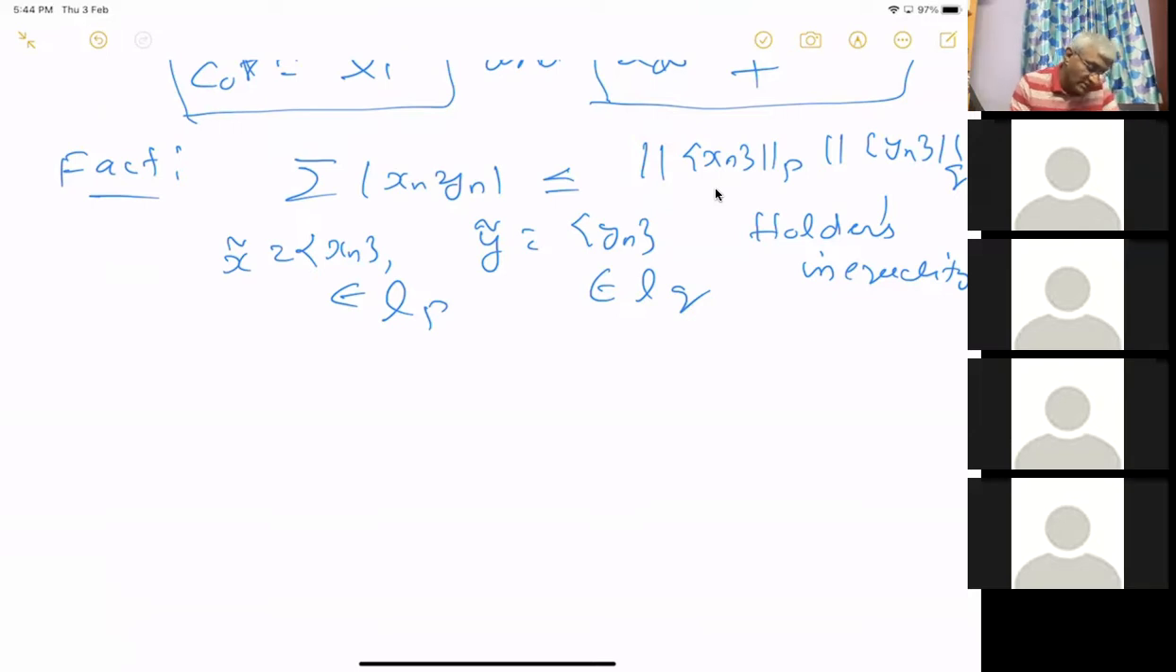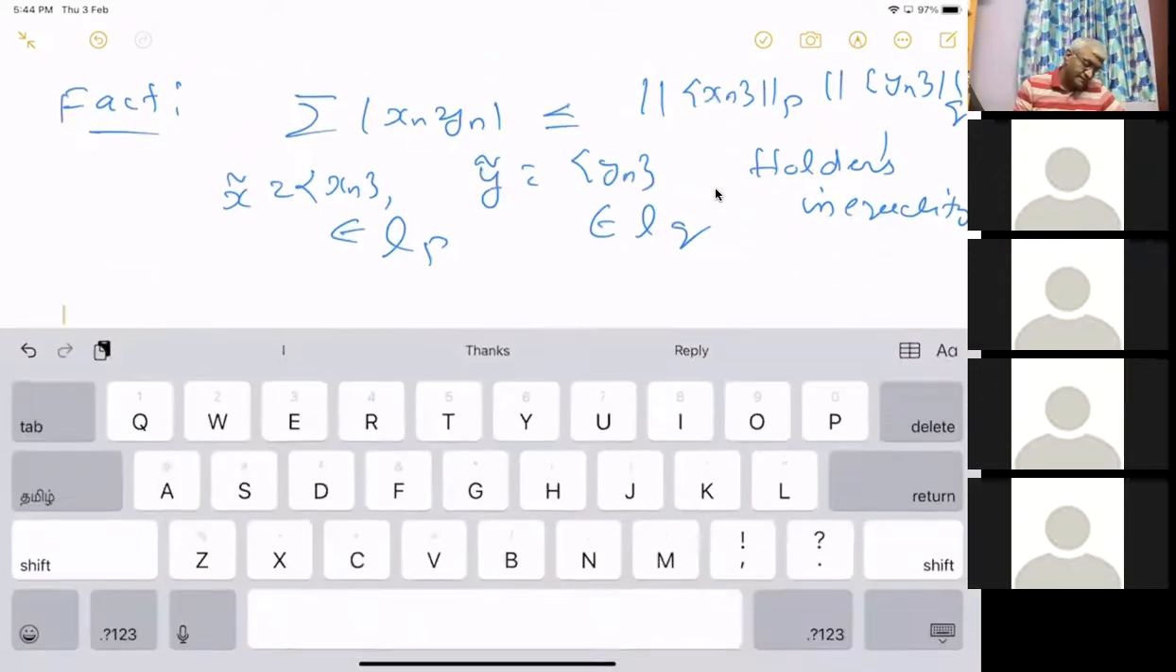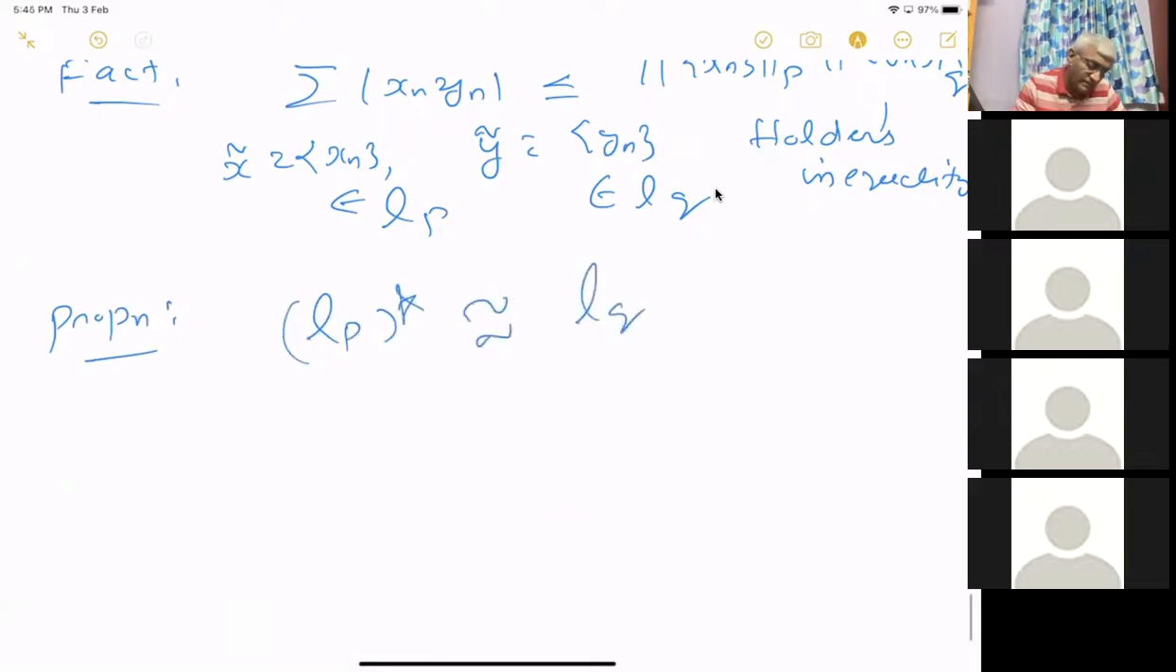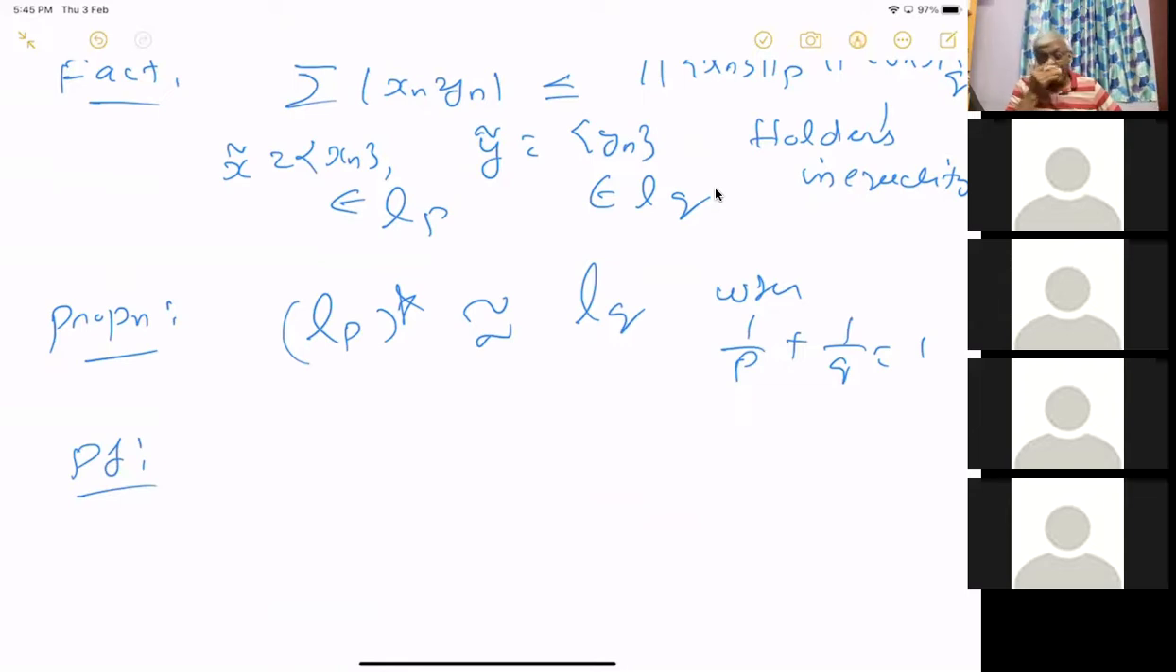Okay. So this is Holder's inequality, which we will use here. And what else do I need? I don't need anything else. So now let me state the proposition. L^p star is isomorphic to L^q. Proof. So we want to define the isomorphism, and then prove that it is an isomorphism.